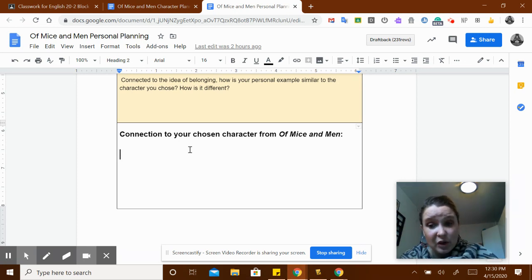This is going to set you up for next week's essay. And if you do this planning, next week's going to be nice and easy. So it is just these two planning sheets that you need to submit this week. That's all your work for this week. But I want you to be thoughtful. I don't want you to just fill it in and not think. I want you to think.